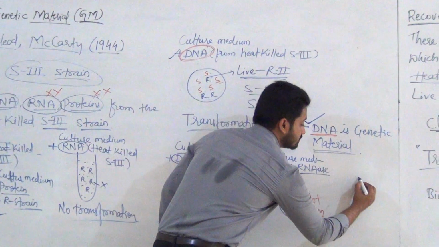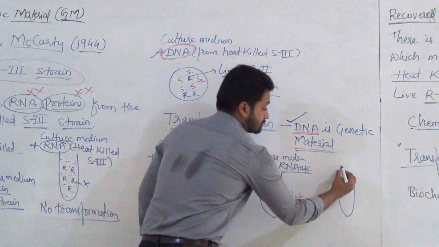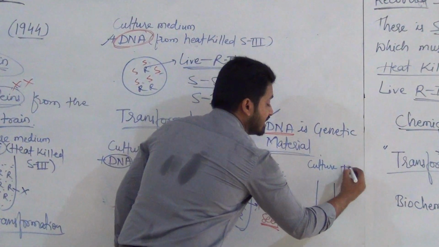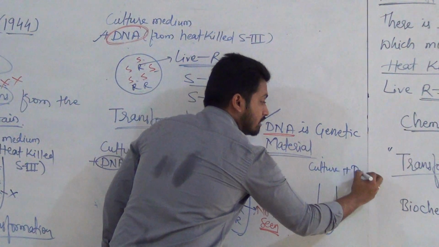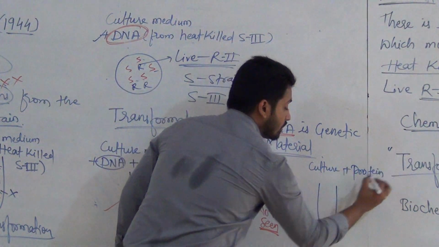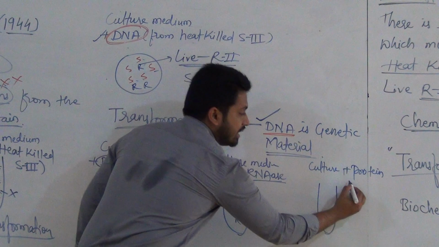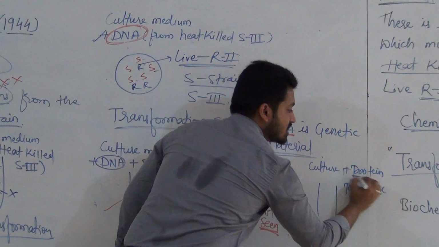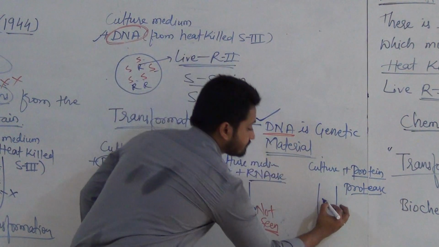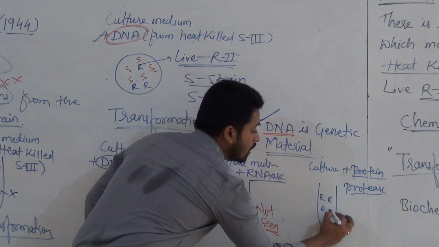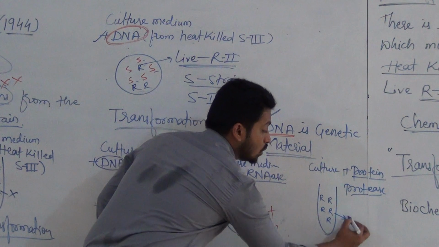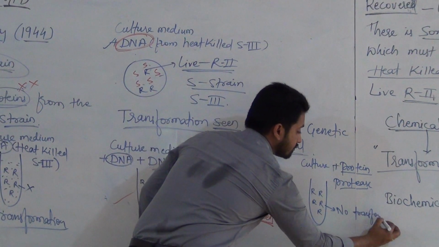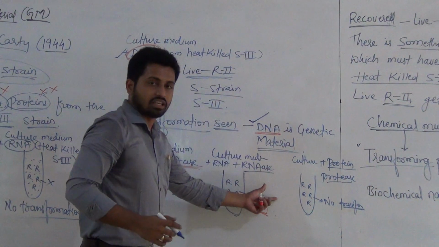Next, culture medium plus protein, and here they added which enzyme? Protease. To denature this protein they added protease, and they allowed R type to grow. Here also no transformation.